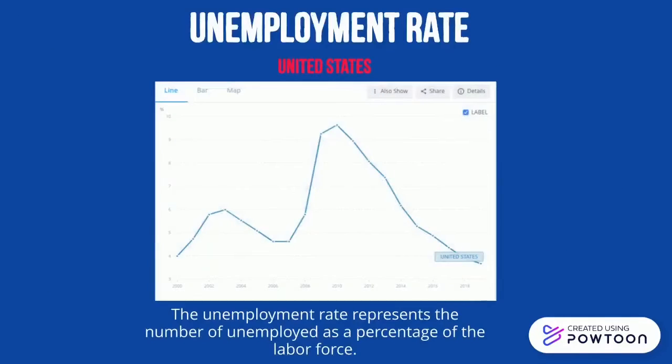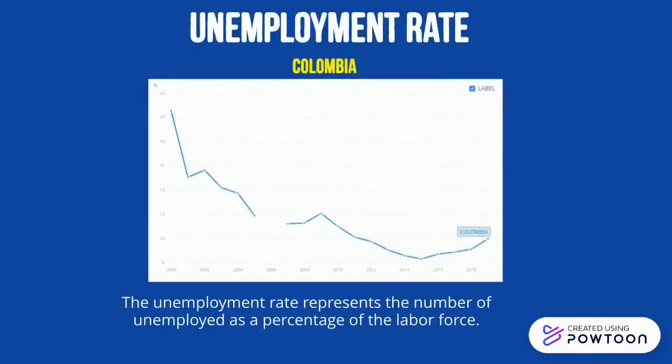This graph records the unemployment rates in the US. In the graph, you can see a huge spike in unemployment rates, and this is due to the recession in 2000. This graph shows the unemployment rates in Colombia. Here you can see much higher percentages than seen in the graph of the US.